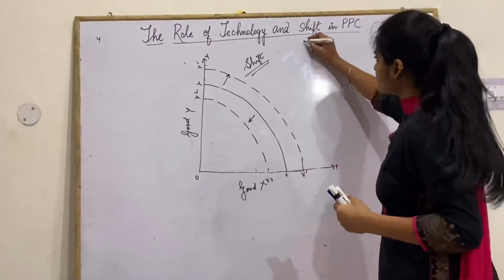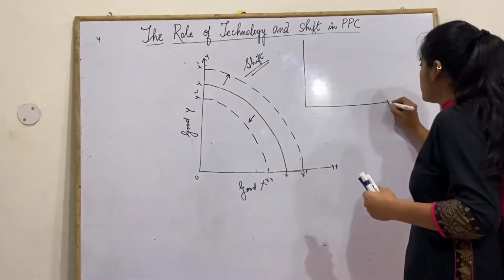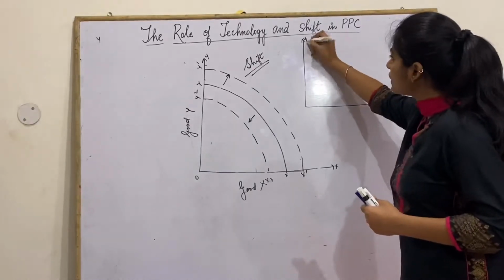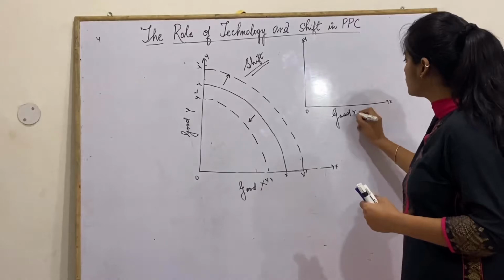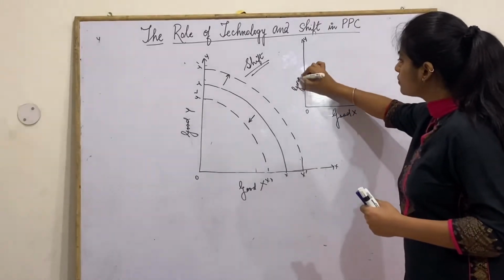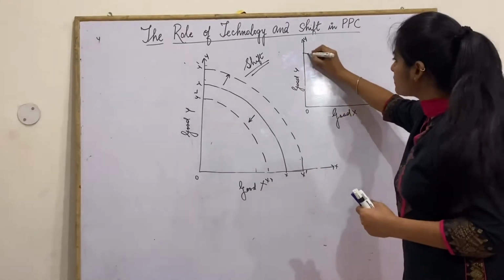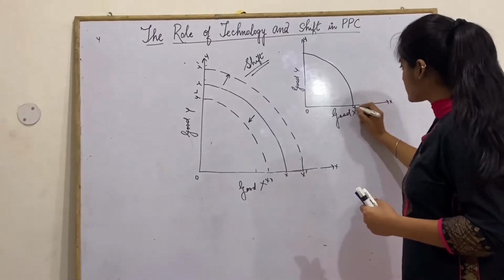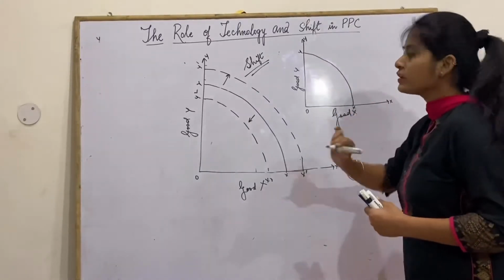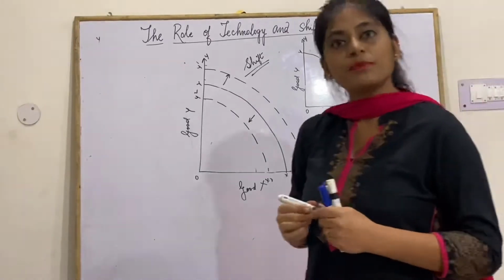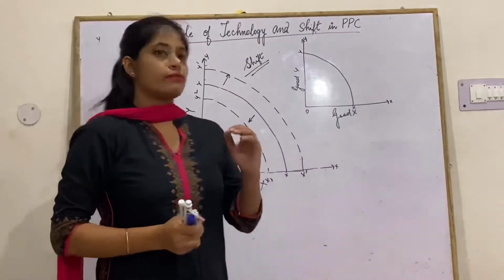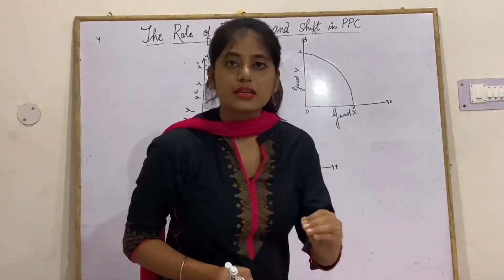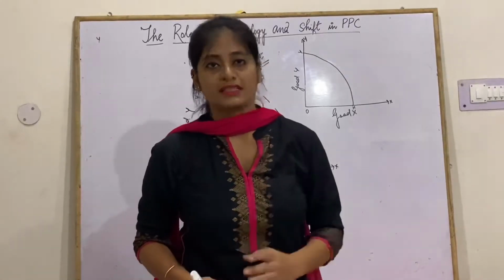Now see, suppose x, y, origin, this is good x, this is good y. This is my PPC curve. Here what happened, suppose we are using such technologies which is increasing the productivity of x.